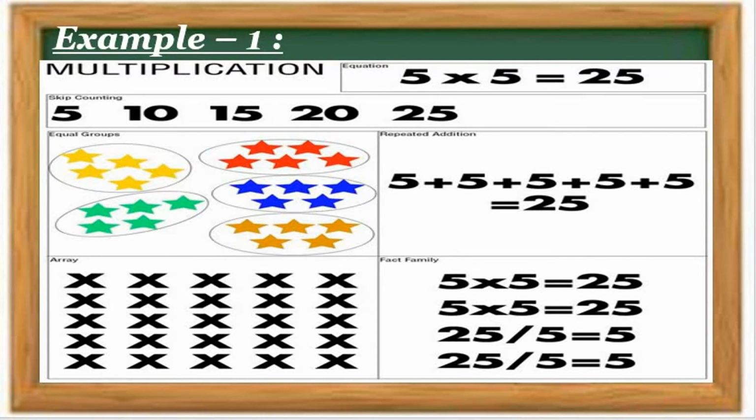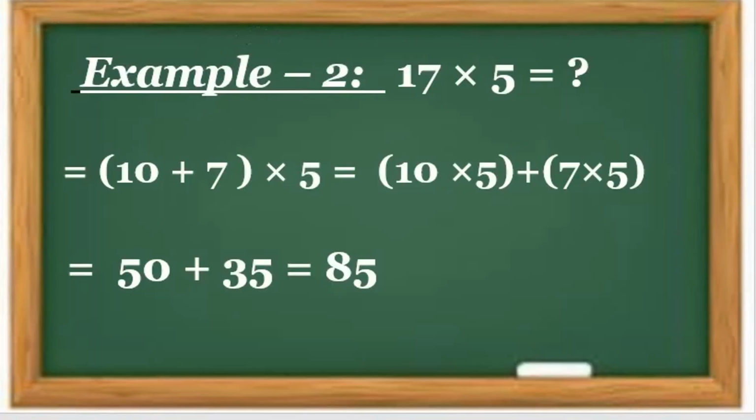Now let's see example number 2. Example number 2 is what? Now see this example. Now we learn by this example number 2. 17 multiplied by 5. I hope you don't know the table of 17, because in 3rd standard we have already learned the tables 1 to 10 only.